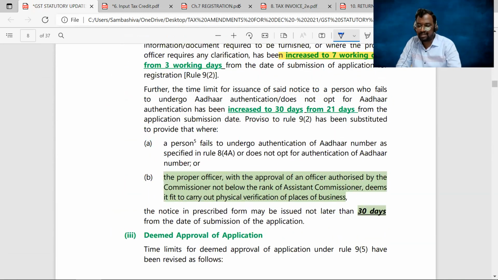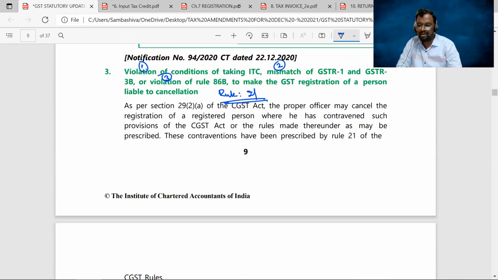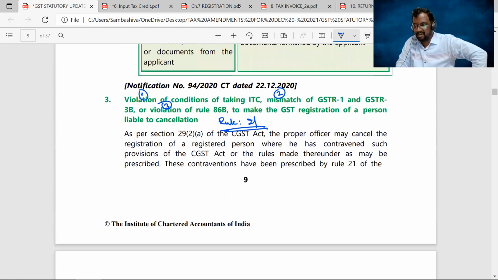So 3 more contraventions have been added to Rule 21, the circumstances under which your certificate of registration is subject to cancellation. Number 1, violation of conditions of taking input tax credit. Number 2, mismatch of data in GSTR 1 and GSTR 3B. Number 3, violation of Rule 86B provisions. If you are covered by any of these 3 circumstances, you will be hit by Rule 21. Your certificate of registration is subject to cancellation by the proper officer. That's the provision.